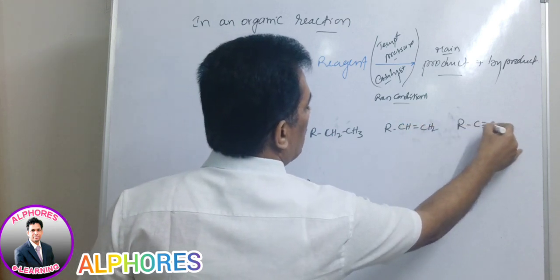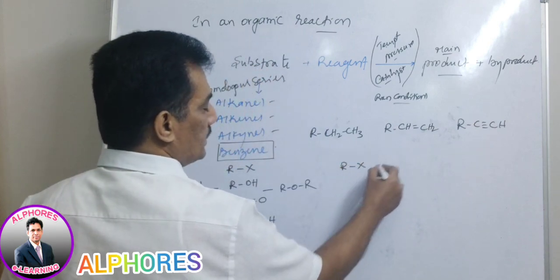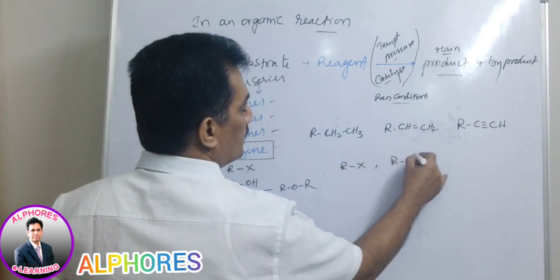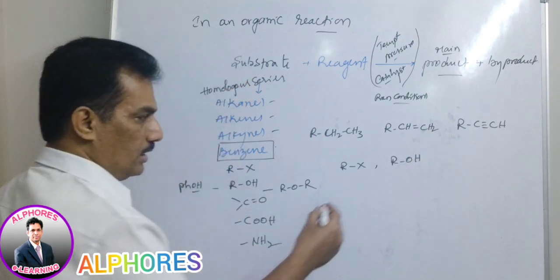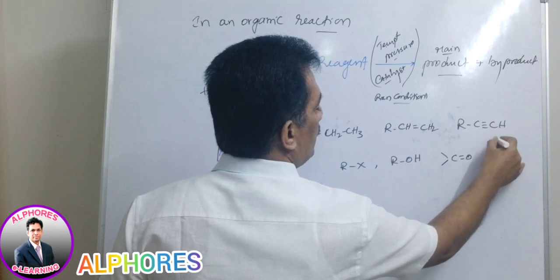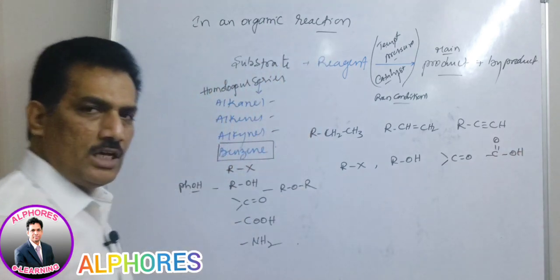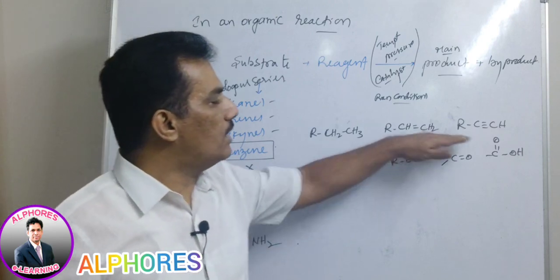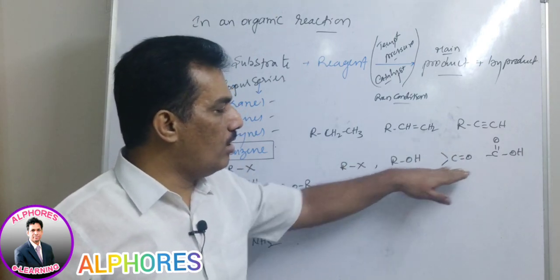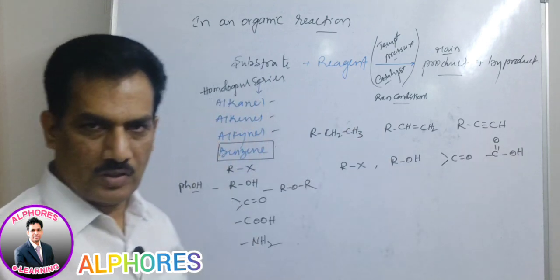Alkynes, it is nothing but like this. And then now we are entering into RX, and then ROH. I am writing this order, and then C double bond O, then COOH. This is the order that we are studying: alkane, alkene, alkyne, alkyl halide, alcohol, and carbonyl compounds, then acids and acid derivatives.